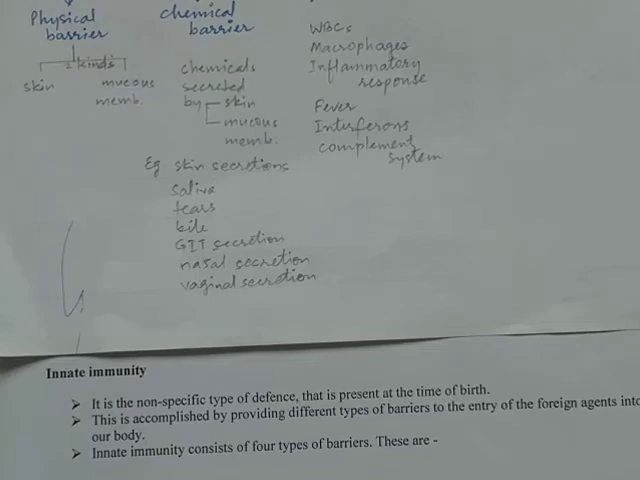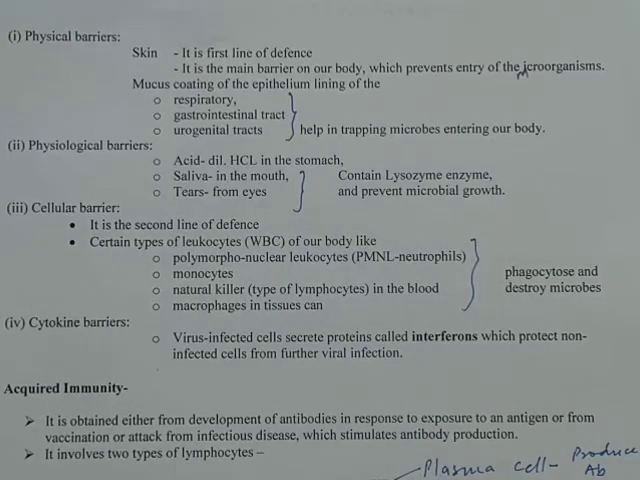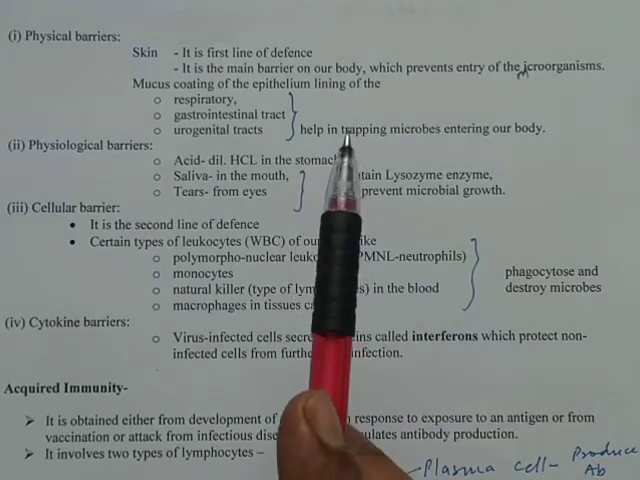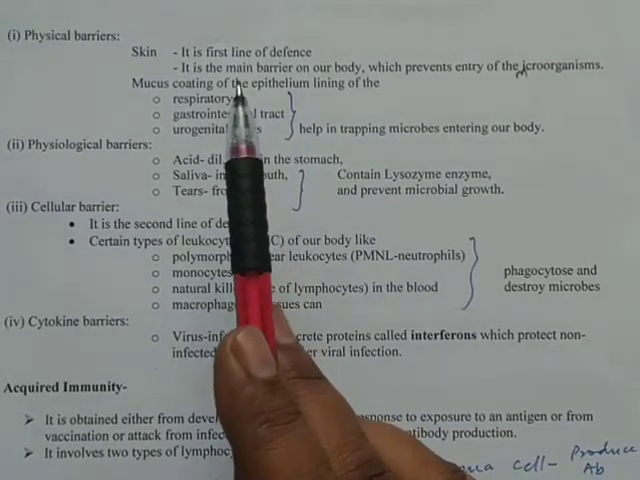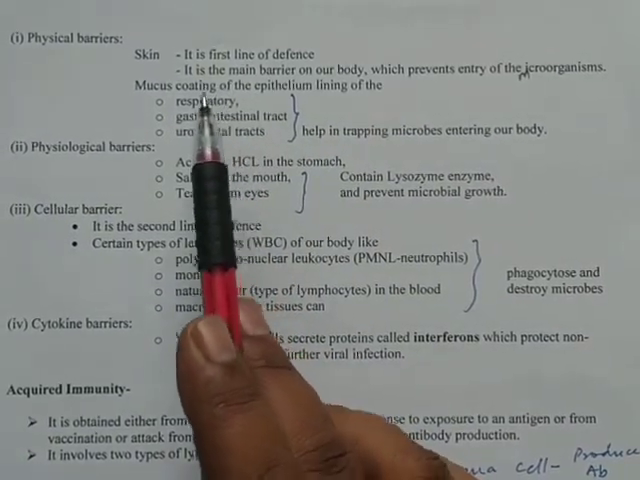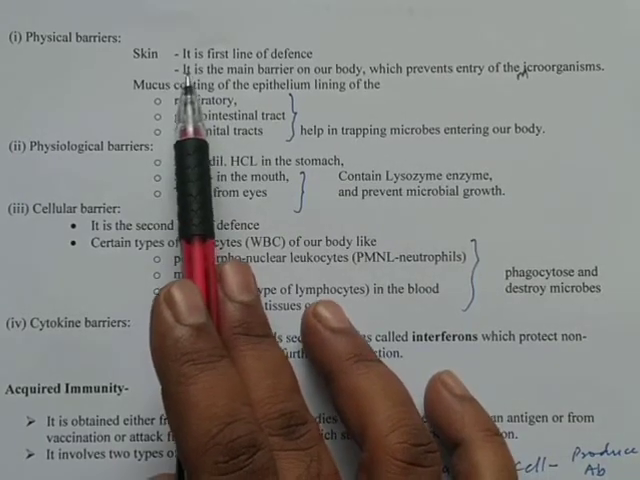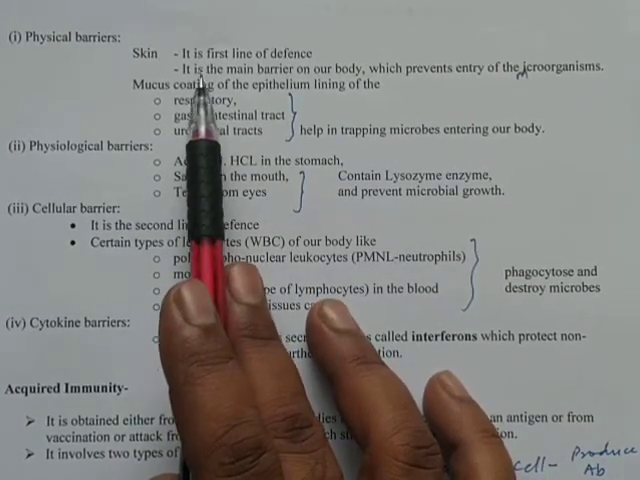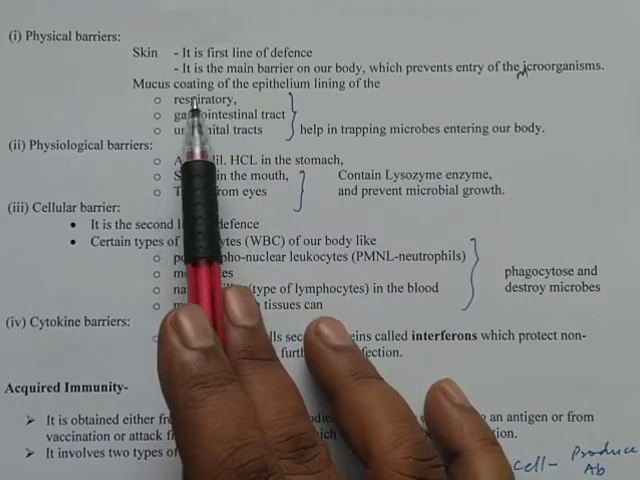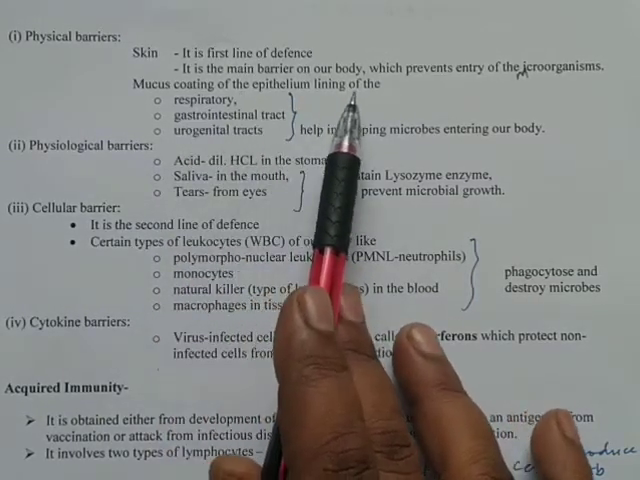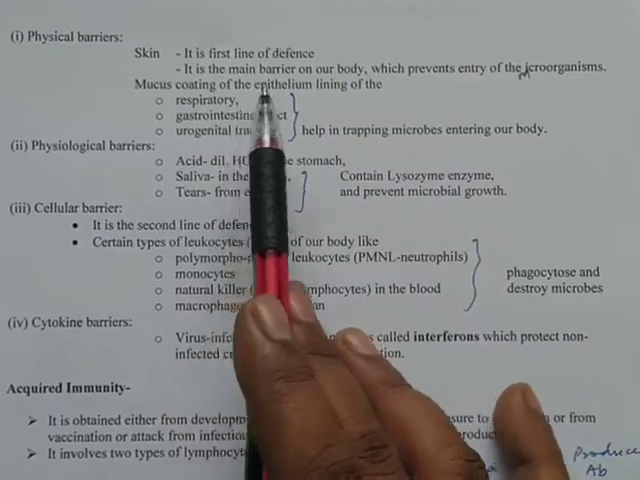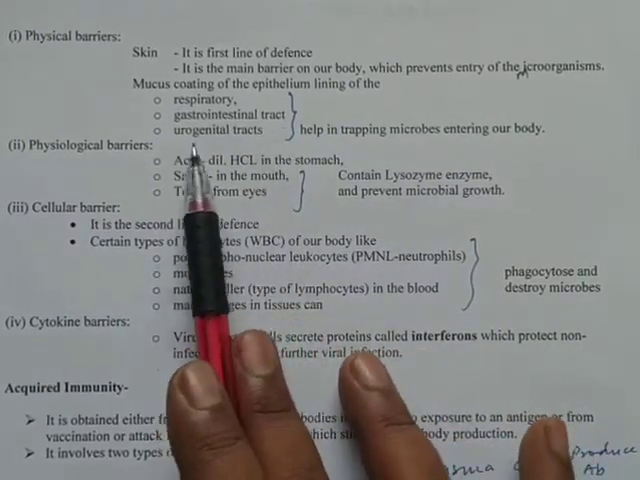The innate immunity consists of 4 types of barrier. Let us discuss one by one these 4 types of barrier. The first barrier is the physical barrier. Now, the physical barrier is the first line of defense. As earlier we discussed, the first line of defense is what? The physical barrier. Over here, the skin is the first one, and the second one is the mucous coating of the epithelial lining of the respiratory tract, gastrointestinal tract, and urogenital tract.